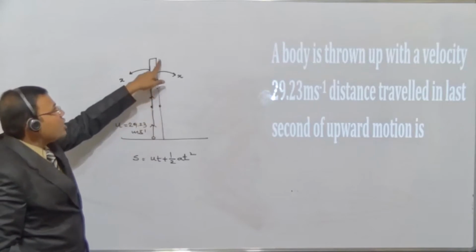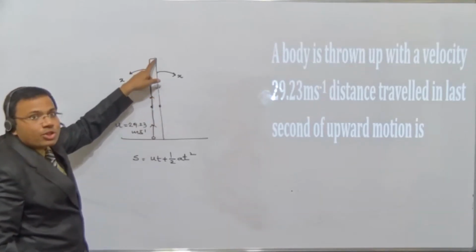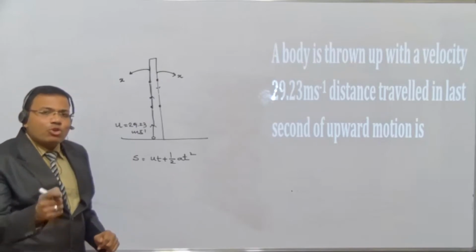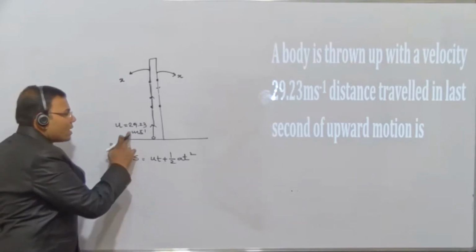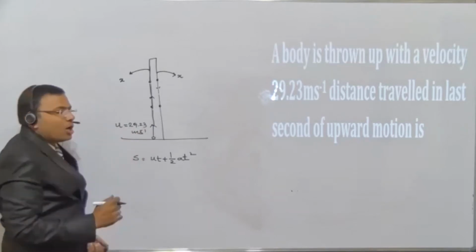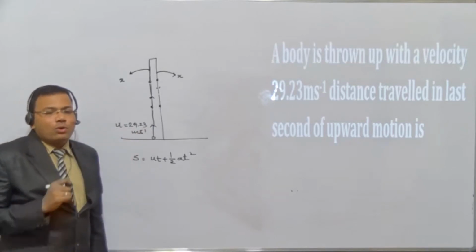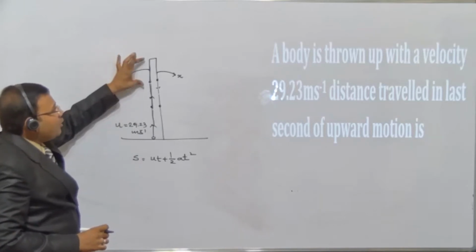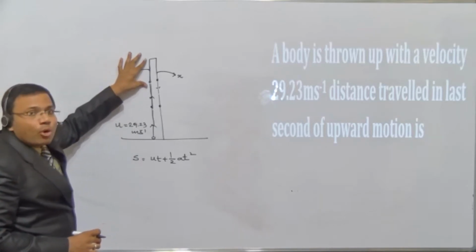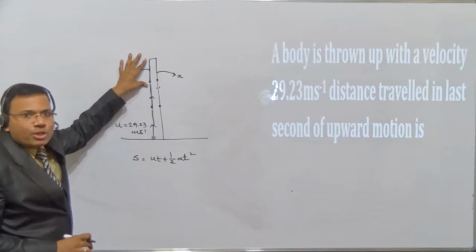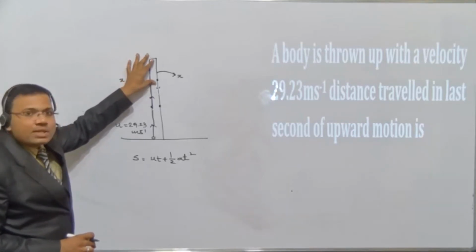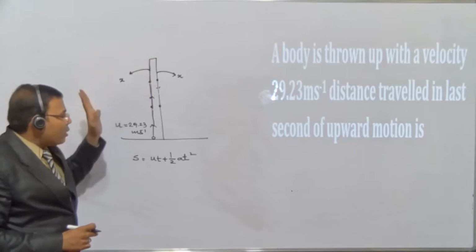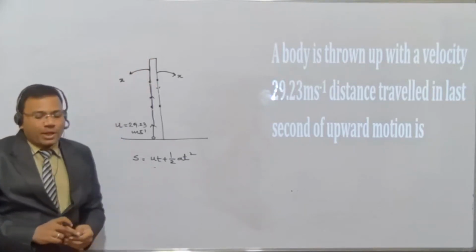So what is the initial velocity here? Try to understand my question. Here I have considered S is equal to UT plus half AT square. My question is whether I have to take U as 29.23 meters per second or I have to take U as 0. क्योंकि मैं जो है ना बेटा, I am not considering this. I know the distance traveled by the body in the last second of upward motion is equal to the distance traveled by the same body in the first second of the downward motion. तो यहाँ पे मैं क्या लूं? What I have to take? You just reply in the group.